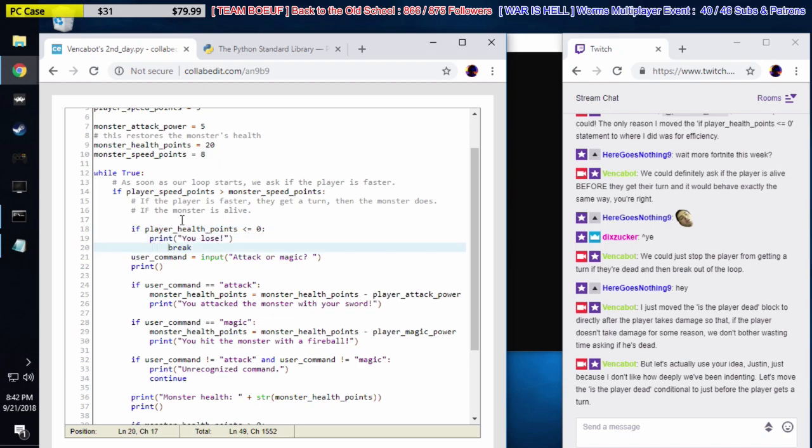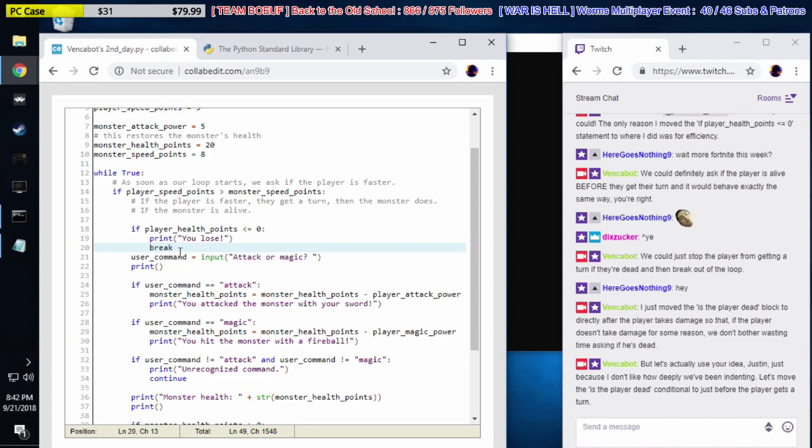Fixing our indenting. So what Justin said is that we can move this right here. If the player's speed points are greater than the monster speed points, then ask, well, first of all, is he alive? Right? If he's dead, we don't even bother asking him. He's done. It's game over. Don't even bother asking him.